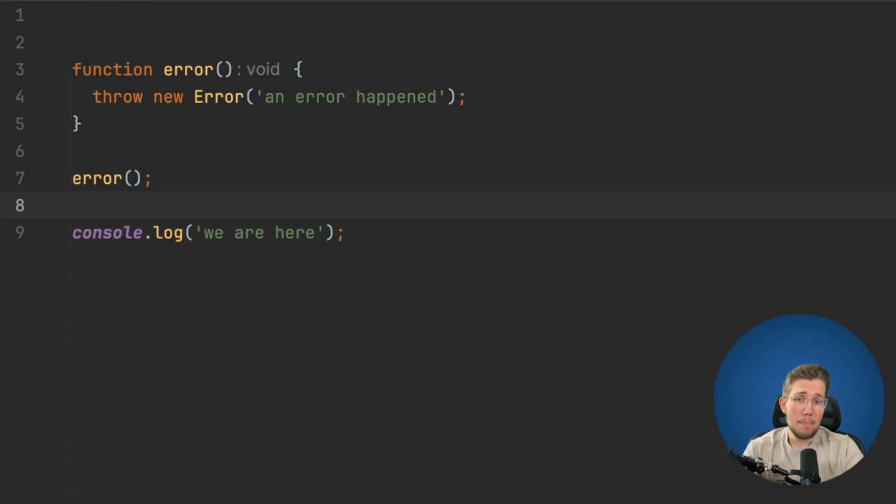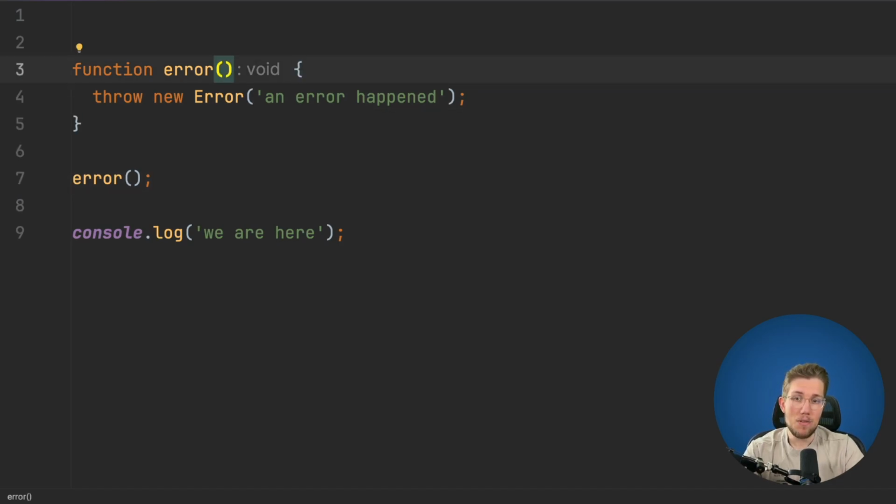But what really happens here is, when we call the error function, we will never reach line 9. So we should get a warning, because throwing an error means that we will never return from this error function. We can use the never type to tell the TypeScript compiler that exactly that will happen.